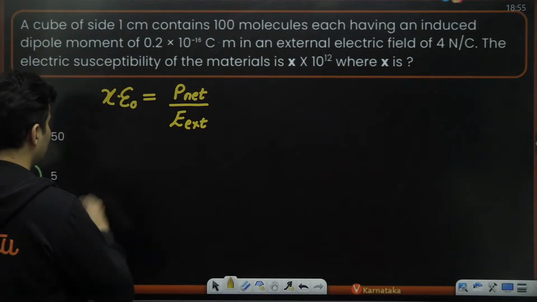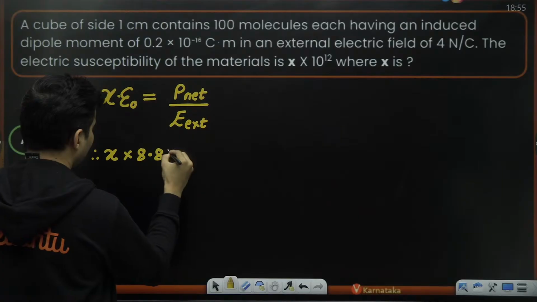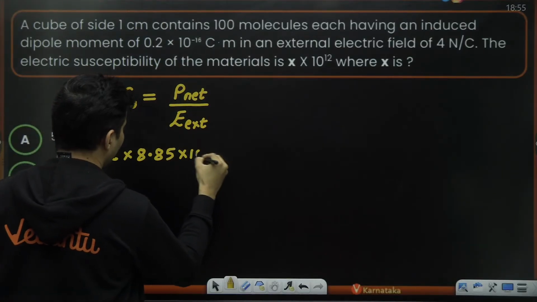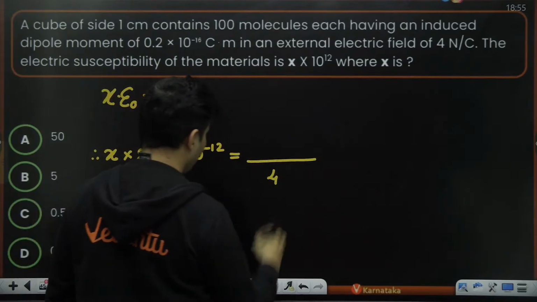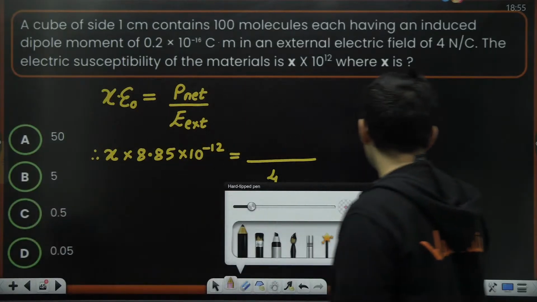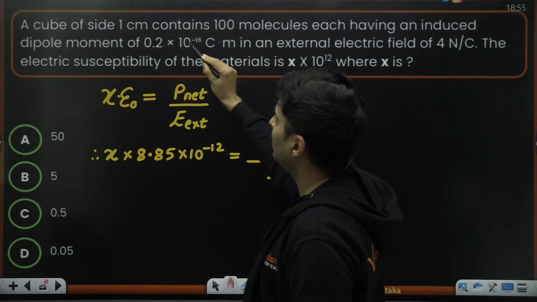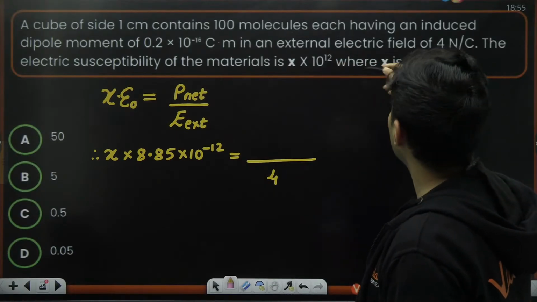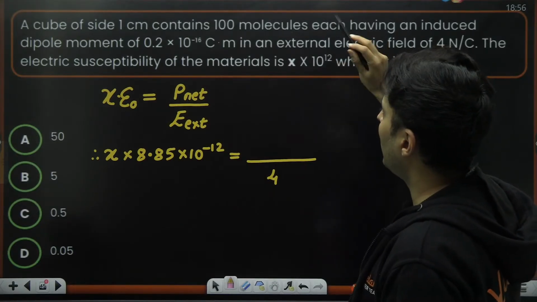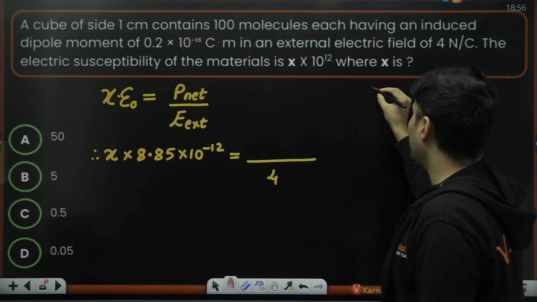So talking about this, susceptibility, I don't know. Permittivity is 8.85 times 10 to the power minus 12. Now, what is the dipole moment? We'll come to it. But before that, let's see what is given to us. Each centimeter contains 100 molecules, and 100 molecules each having a dipole moment of this much. So what is the total dipole moment?